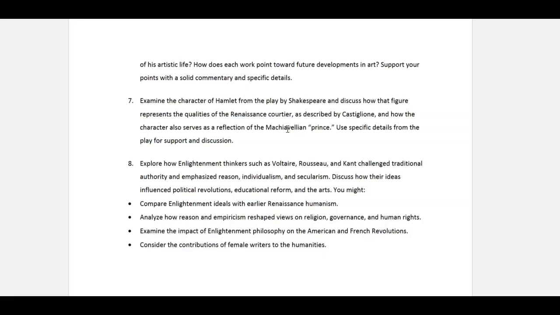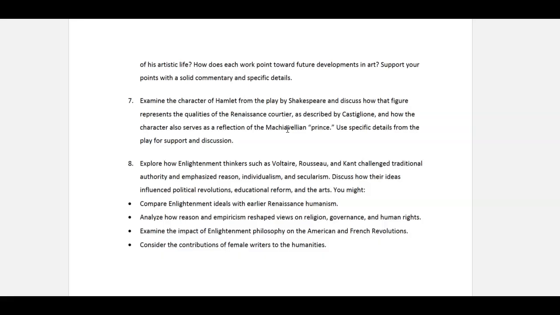But then you go to the play, and you're focusing on the character of Hamlet, who is the courtier and the prince. In fact, the subtitle of the play is Prince of Denmark. So again, using details from the play, very specific ones, you're writing about 400 or 500 words on Hamlet as a courtier, using specific details from the play for that part, and then 400 or 500 words on how he also represents Machiavellian principles. And again, using details from the play that you can discuss.